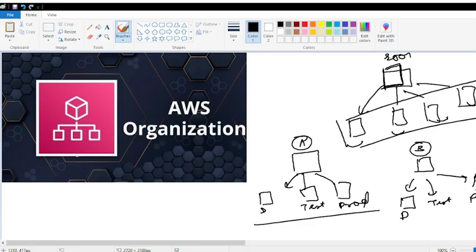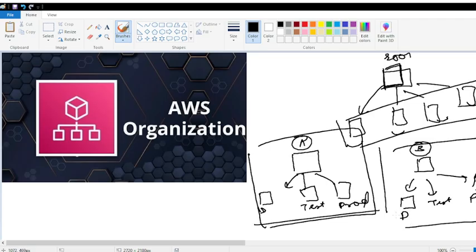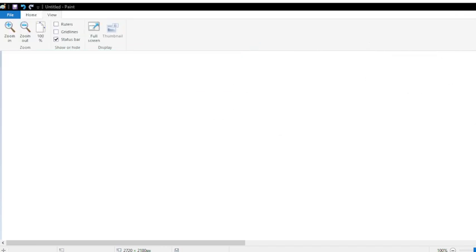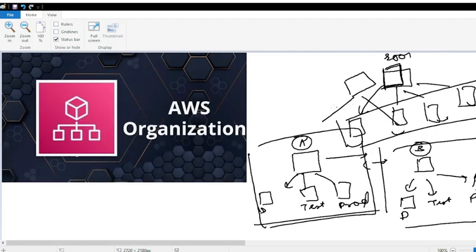Now, to manage this, this becomes part one, this becomes part two. To manage the whole thing, we can have a main root account where we handle each and everything using AWS Organizations. So instead of creating one account and mixing everything in it, you can create a separate AWS account for each team.